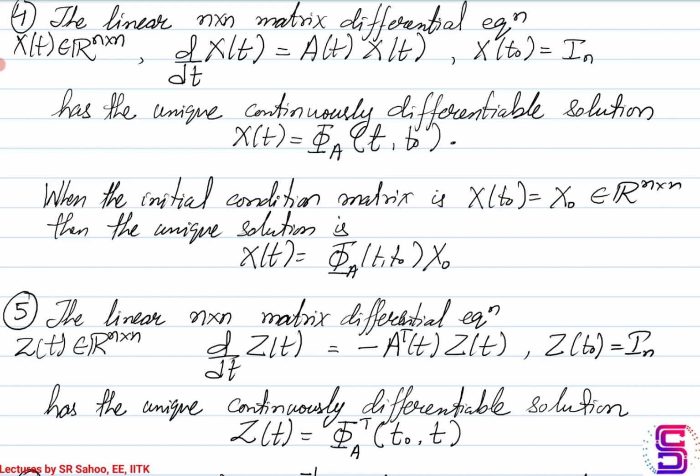Okay, so this essentially means that if you take the derivative of the state transition matrix, you will end up with the derivative being equal to A of t multiplied by the state transition matrix itself.